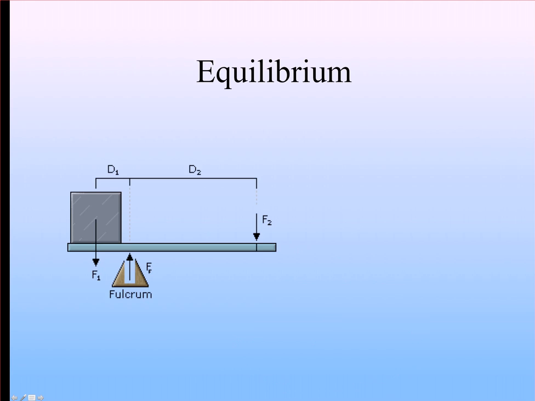Let's take a look at this object system. In this case, we have a fulcrum and a beam resting on the fulcrum. There's a mass on one side of the fulcrum, and that mass is being held up by the fact that someone is pushing down on this end of the beam. In this case, the beam itself does not have a mass. If it did, then there would be some force over here at the center, which acts at the center of mass of the beam. That's not the case today, so that is left out.